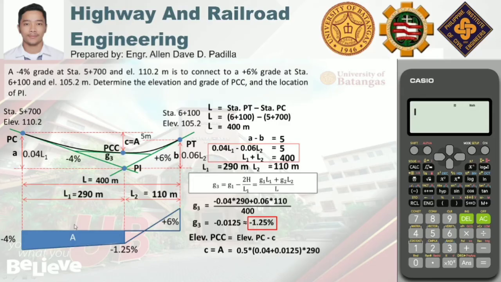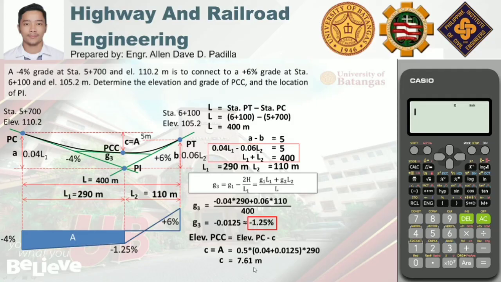So, the answer is 7.61 meters. So, i-substitute lang natin siya sa main equation. We have the elevation of PCC equal to elevation of PC is 110.2 minus C, which is 7.61. So, the answer is 102.59 meters.